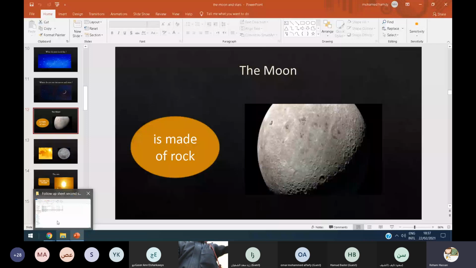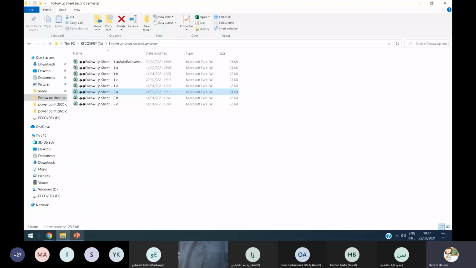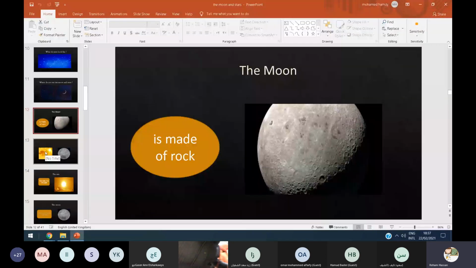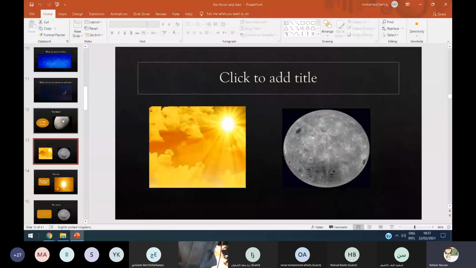But how? If you look at the sky, the dark sky, we can see the light from the moon. But really, the moon doesn't shine or cannot shine. But what shines on the moon is the sun. It is the sun. So who can tell me what is the difference between the sun and the moon?